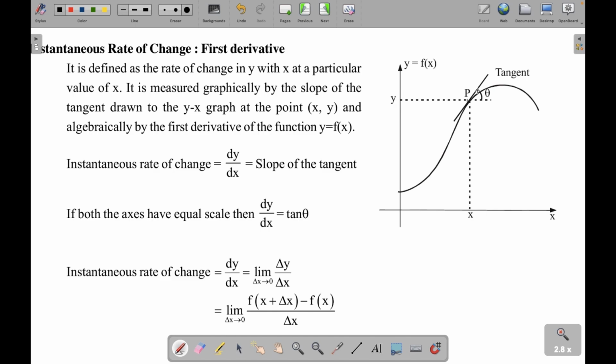Okay, at every moment, see this instantaneous change, the slope also changes instantaneously. At every point the slope is different. Yes. So you already know dy by dx is tan theta, right? So this dy by dx will also be equal to tan theta at that point. So if you want to calculate the instantaneous change at this point, you'll calculate the slope and you'll be able to find it.